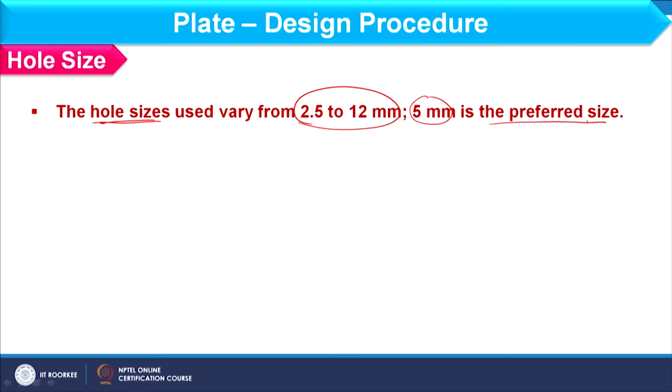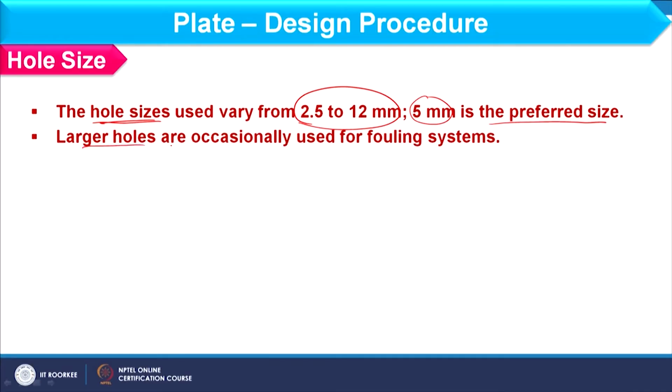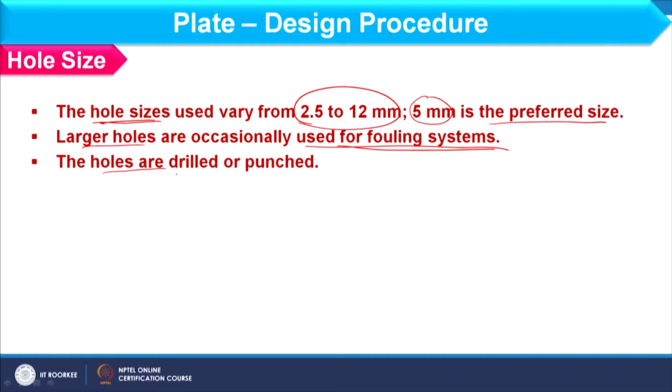The initial guess of hole size should be 5 mm, and then depending upon the weeping condition you can vary this value in the given range. Larger holes we usually consider when dealing with a fouling system, for obvious reasons, and holes are basically prepared by drilling or punching.